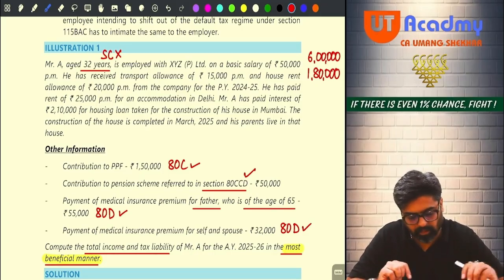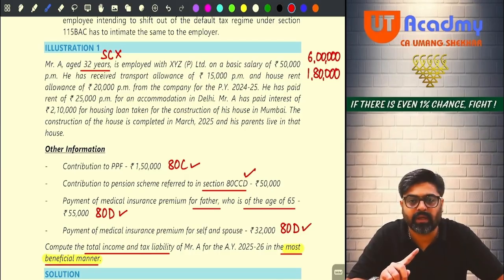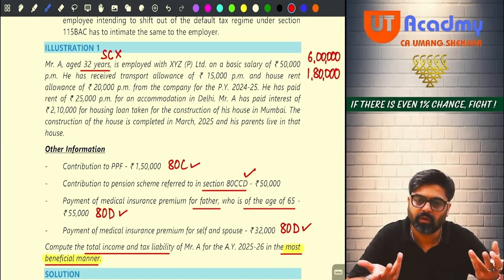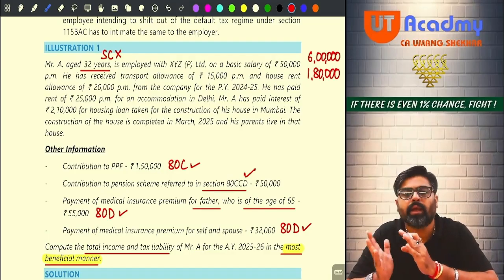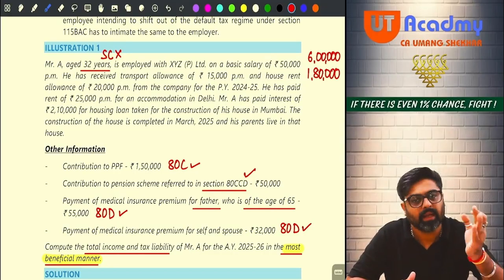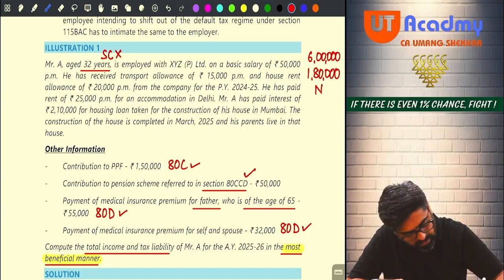So rent paid is 25,000 per month. 25,000 into 12, 3 lakh minus 10% of salary, meaning 60,000. So 2 lakh 40. So limit A is 240, limit B is 3 lakh, and limit C is 2 lakh 40. Whichever is lower, 2 lakh 40. Yes or no? So out of the 2 lakh 40, HRA which he is getting, entire 2 lakh 40 is exempt. So taxable HRA will be nil.